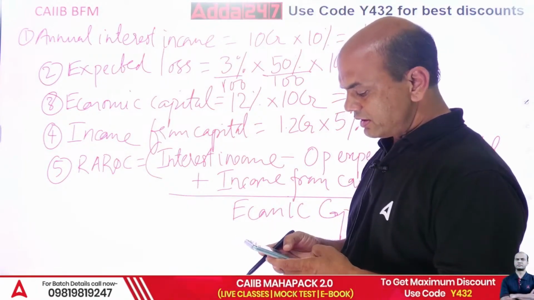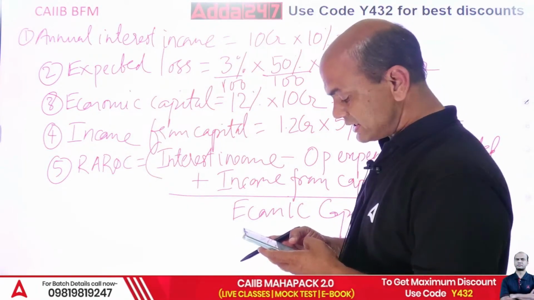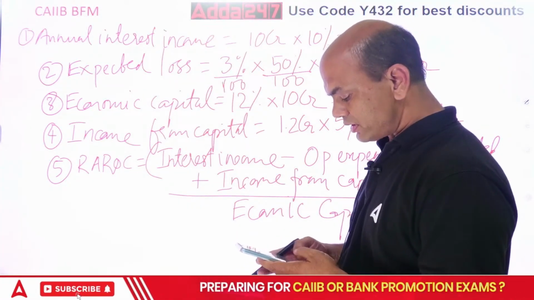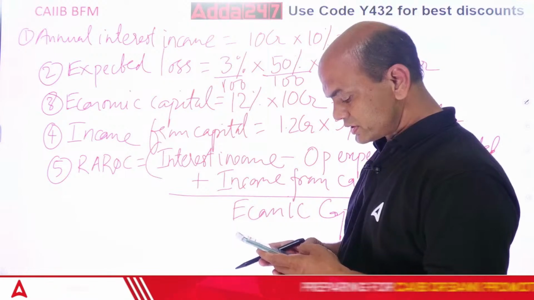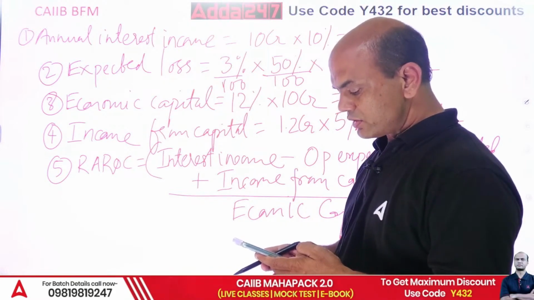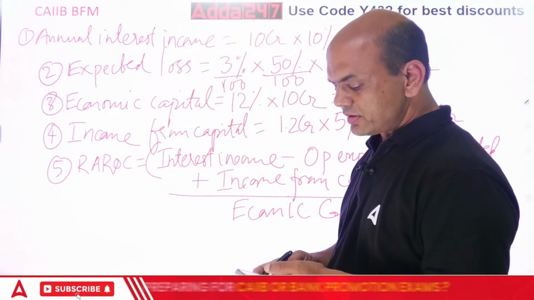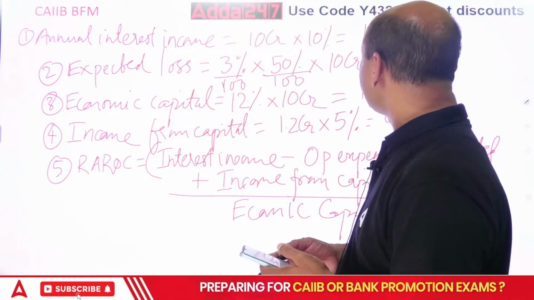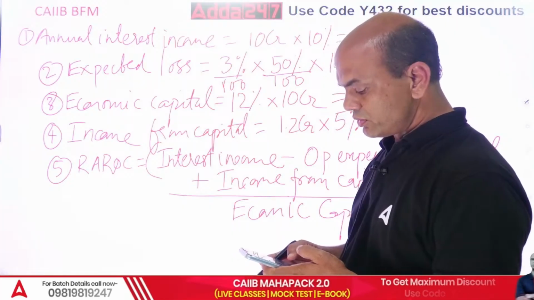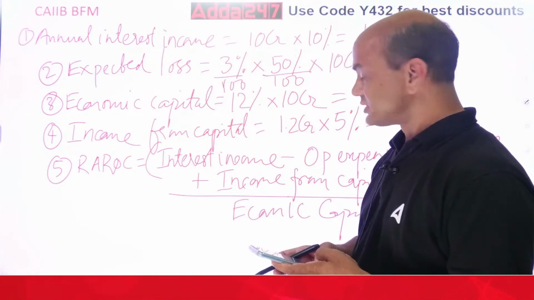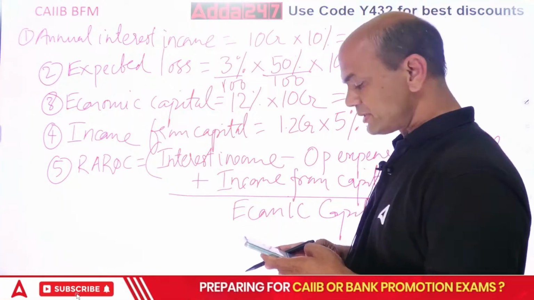So 150 into 10, let's do it later, 10 CR later. 150 upon, how many zeros? 4 zeros. 1, 2, 3, 4. So 0.015 into what is this? 10 CR. 10 CR means, let's keep it CR only.